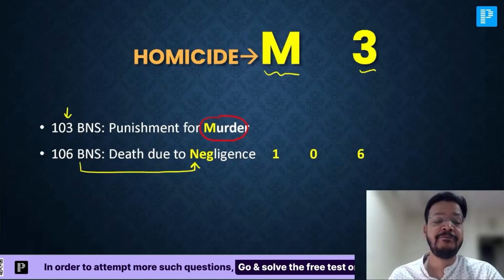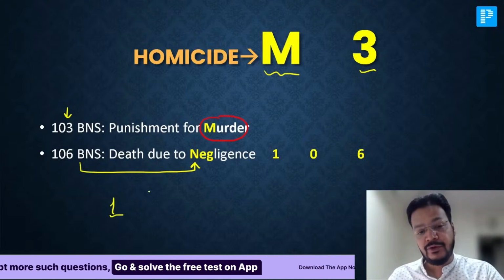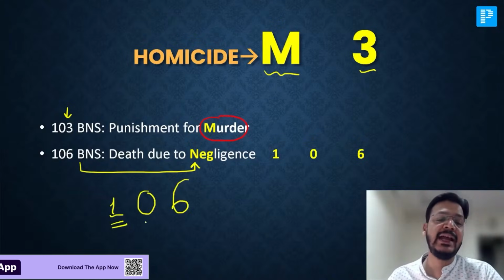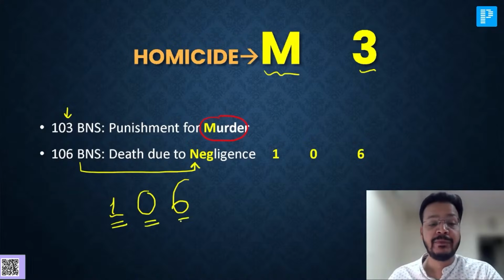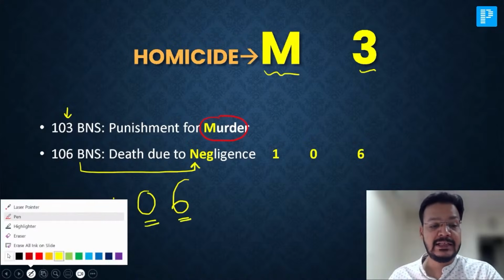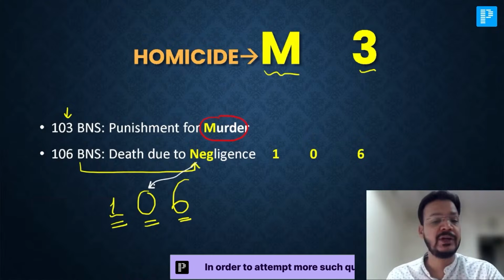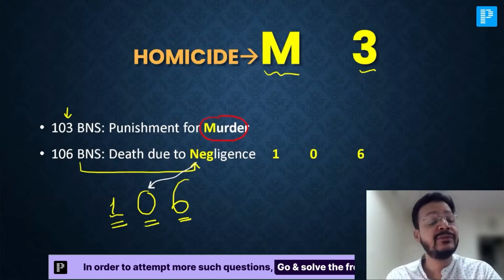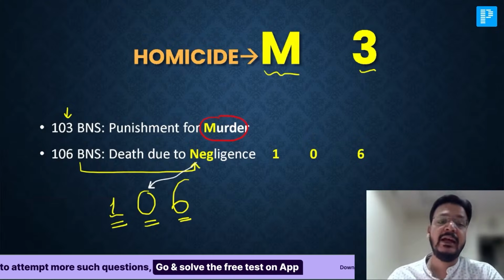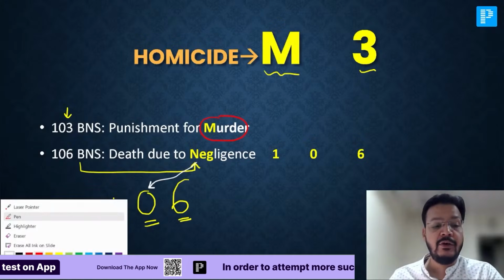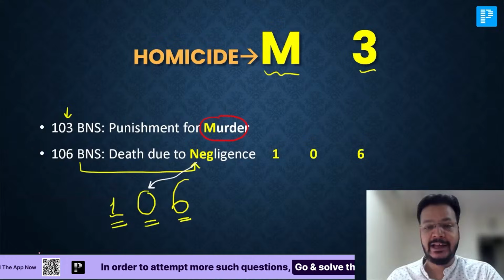How would you remember? एक डॉक्टर ने 0 काम किया, पिछवाड़े पे छक्का लगा. That's a very simple trick. एक डॉक्टर ने 0 मतलब नेग्लिजेंस किया, पिछवाड़े पे छक्का लगा. That is a very simple trick. That is, 106 is for medical negligence. Okay. The punishment for murder, without any doubt, is 103 because M looks like 3.